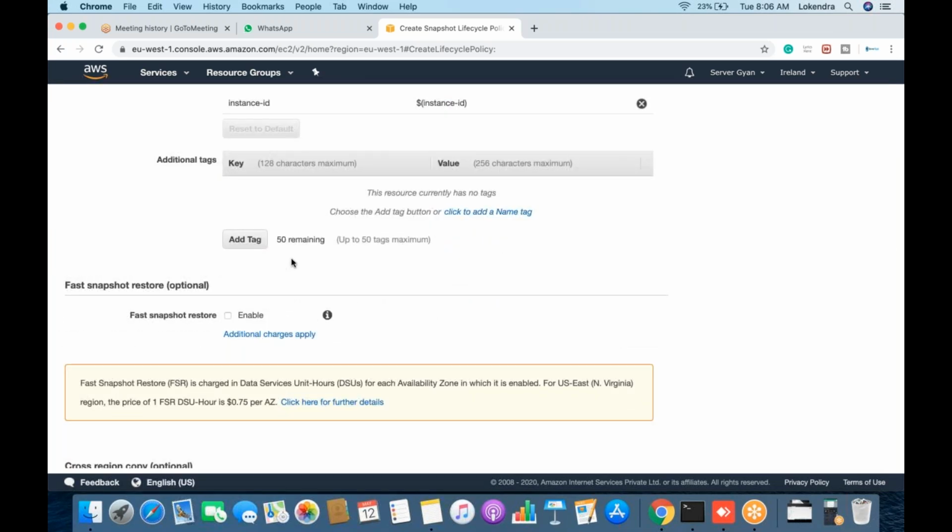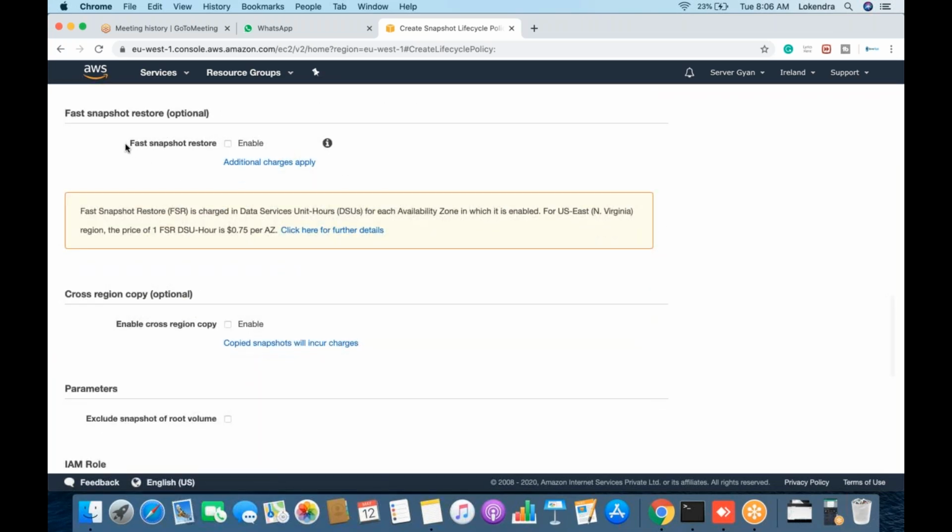Now if you want to have additional tags enabled, there is a particular service known as fast restore. Fast restore means if you need to create an AMI, or if you need to create a volume out of that particular snapshot, that will be a little faster, but additional charges will be applied.